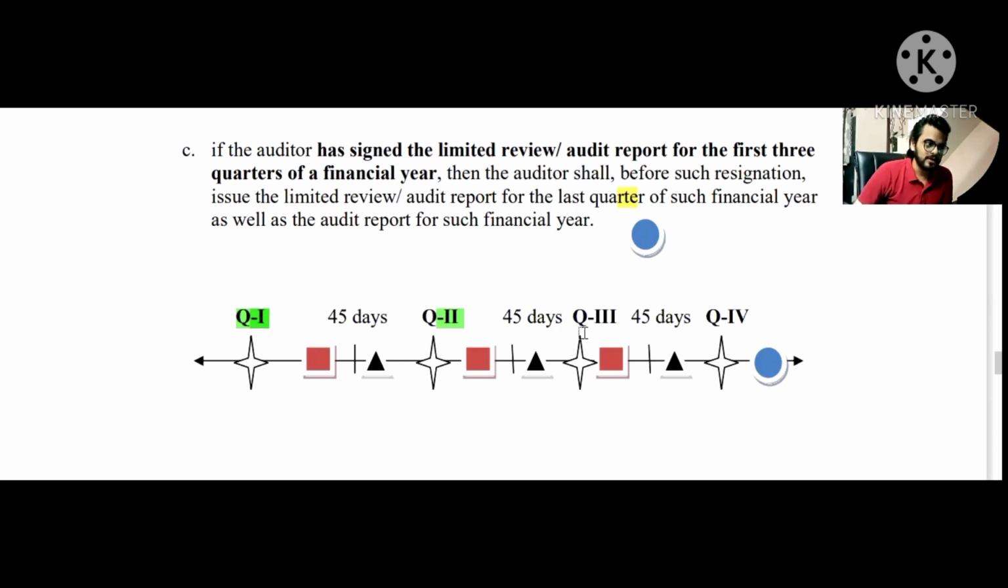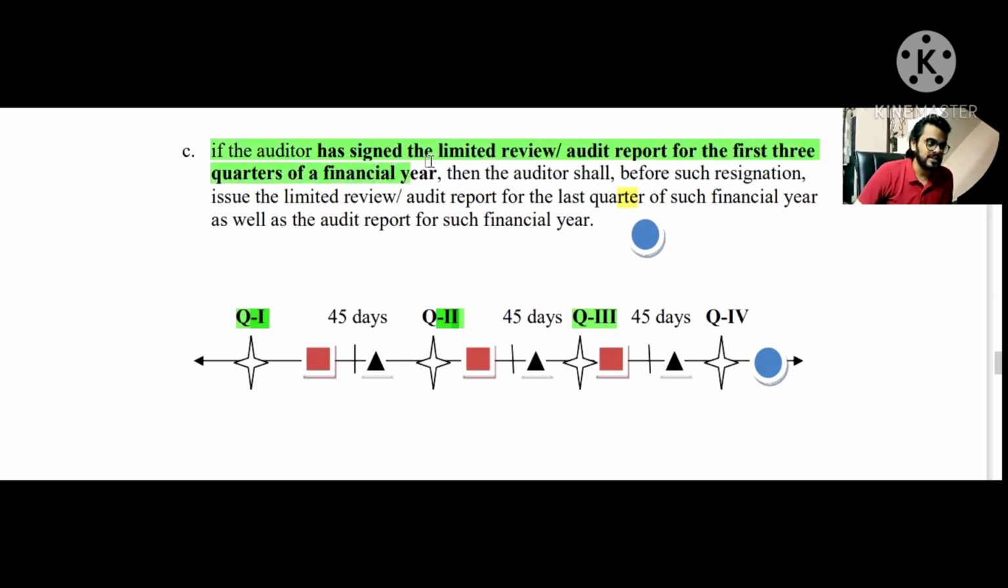And if this triangle denotes the case, then they will have to issue the report for quarter number two as well as quarter number three. All right. I hope I made my case clear. The C portion is the important one. It basically says that if the auditor has already issued the LR report for quarter number one to quarter number three, then they cannot resign by any chance. They cannot resign and they will have to issue the report for quarter number four as well as for the whole financial year as well. All right, we can read it here.